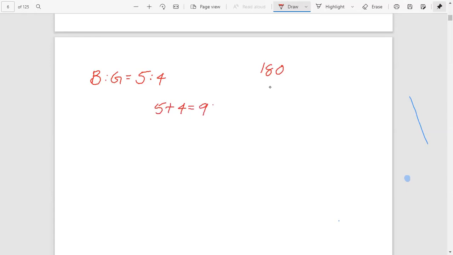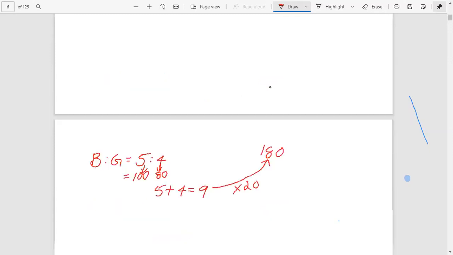Then check whether 180 is a multiple of 9 or not. Yes, 180 is a multiple of 9. 9 into 20 gives 180. Therefore, just multiply 5 into 20, that is 100, and 4 into 20, that is 80. This method we follow.